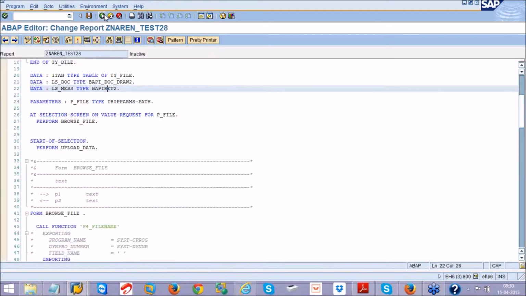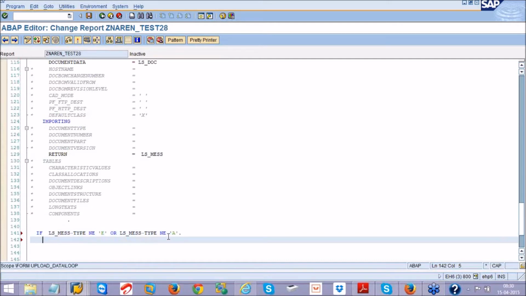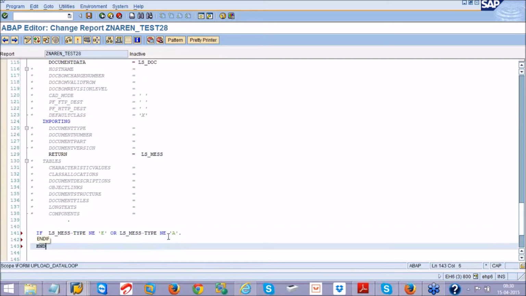So I will say if ls_message type not equal to E, if it is not an error message, or if it is not an abort message, so I will say not equal to A. So what are all the BAPI has done the changes?